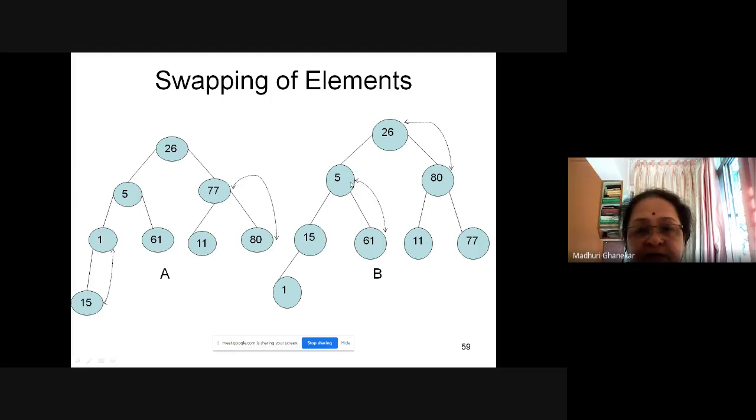Then suppose 61 is here and 80 here. When 61 is here, this is okay. Those two levels are okay. Now what I do, 80 and 26, and 61 and 26. So I observe 80 is the biggest element, so I will be swapping with 26. So 80 will go up and 26 will come down.